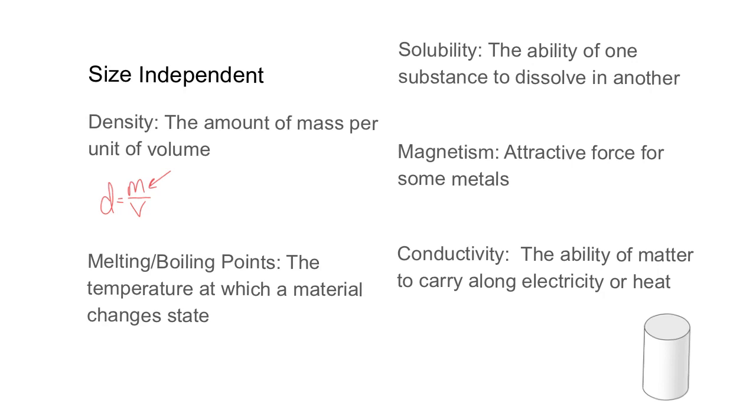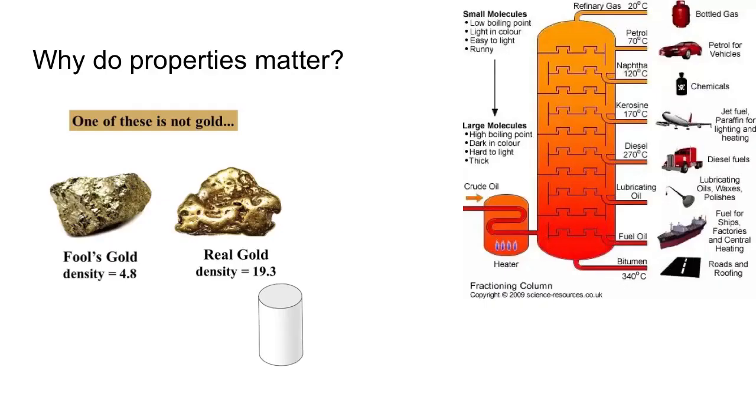We have density, the amount of mass per unit of volume. We have melting and boiling points, the temperature at which materials change states. We have solubility, whether or not it dissolves in another. We have magnetism, which is the attractive force for some metals. Not all metals are magnetic. And we could also ask, does it conduct electricity or heat? What is its conductivity? And that could help us to identify this substance.